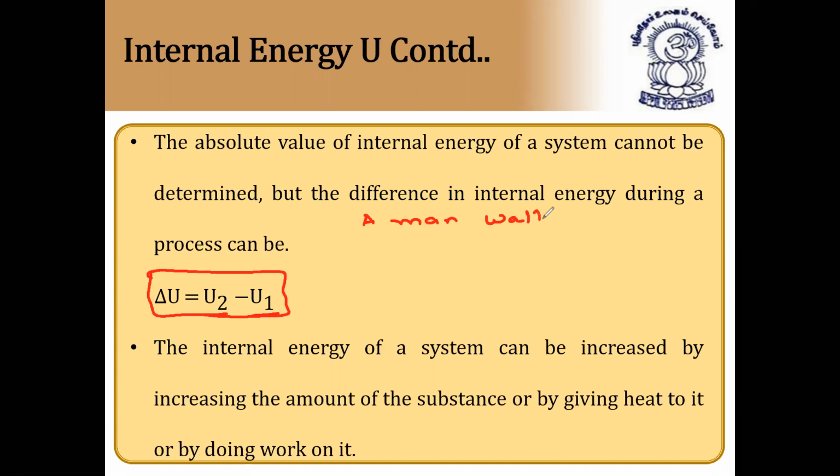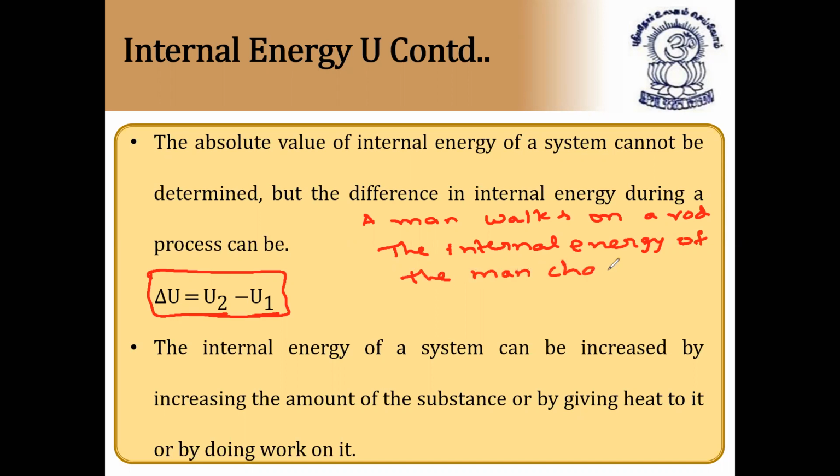For example, suppose a man walks on a road. What happens? The internal energy of the person, the internal energy of the system, changes. Either he gains energy or he loses energy. In this case, he loses energy because he is walking.